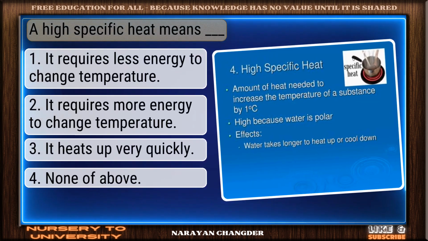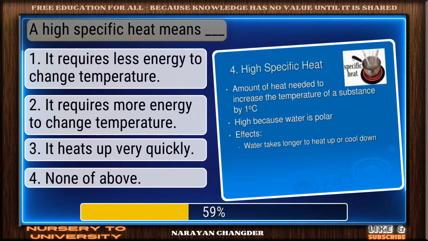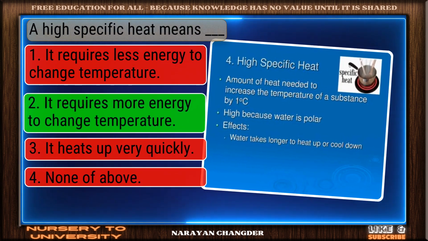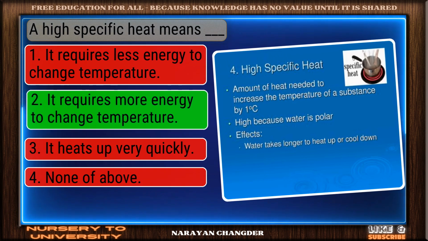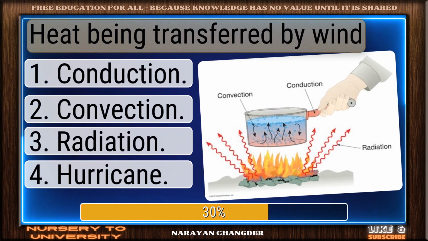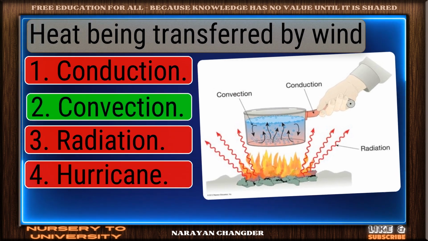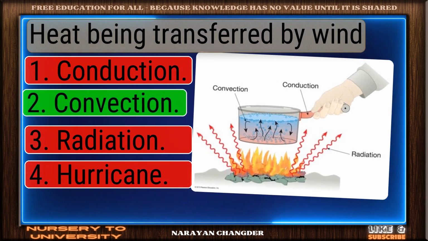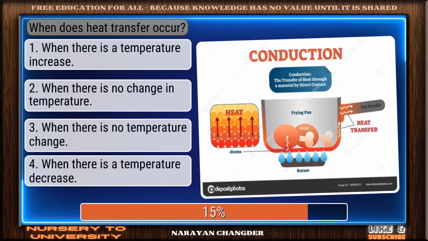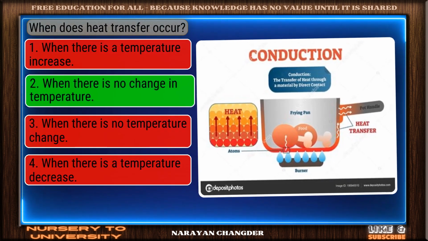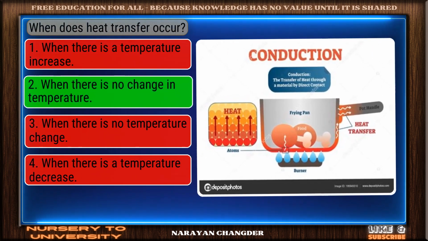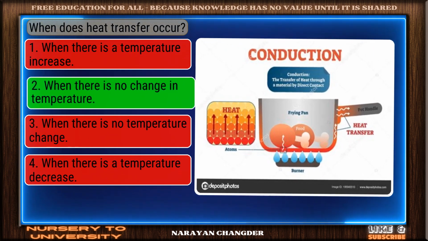A high specific heat means dash. Great job. It requires more energy to change temperature is the accurate answer. Heat being transferred by wind. Excellent. Convection is a brilliant choice. When does heat transfer occur? Smart pick. When there is no change in temperature is the correct choice.